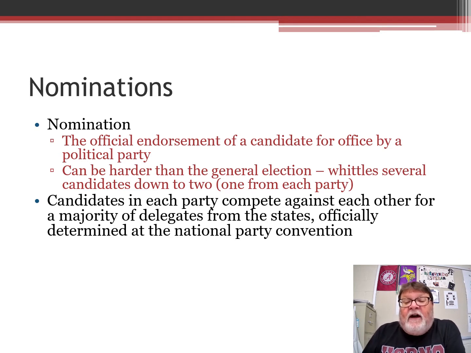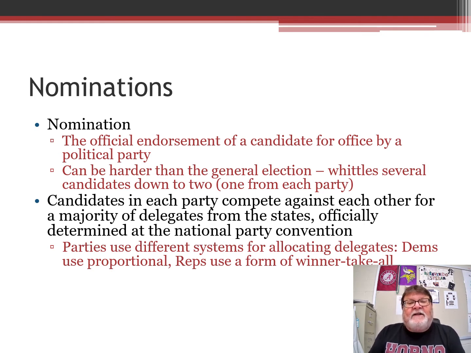Candidates in each party compete against each other for a majority of what we call delegates. Those primary or caucus elections for president, what they are doing is actually looking for delegates. So when you vote in the Democratic primary for Georgia in 2020, if you voted for Biden, you voted for delegates for Biden at the convention. If you voted for Sanders, you voted for delegates for Sanders at the convention. Okay, we'll talk more about the convention in the next part of today.